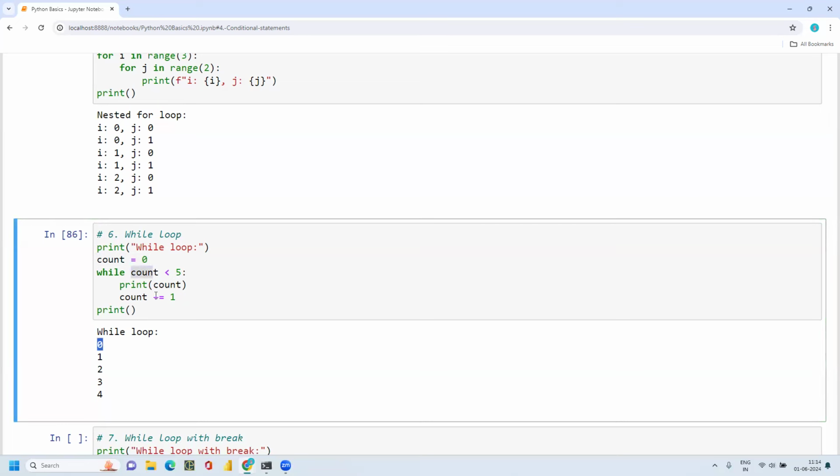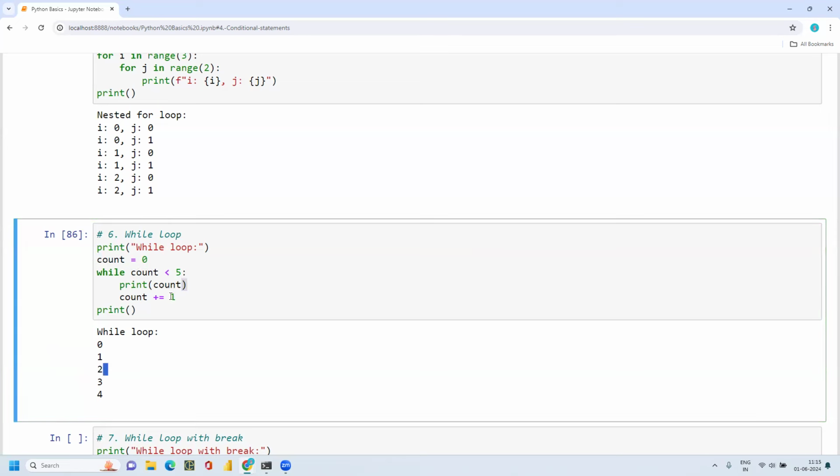Then again the loop comes to the top, count was originally 0, then it got 1 added. Now it goes to this condition: 1 is less than 5, condition satisfied, then print count 1 this time. Again the loop goes on. The old value is 1, I'm adding 1, now it became 2, 2 is less than 5, then print count 2.